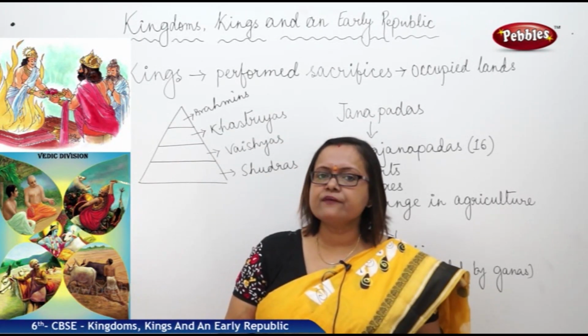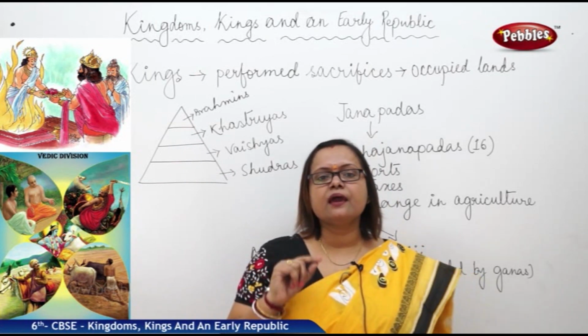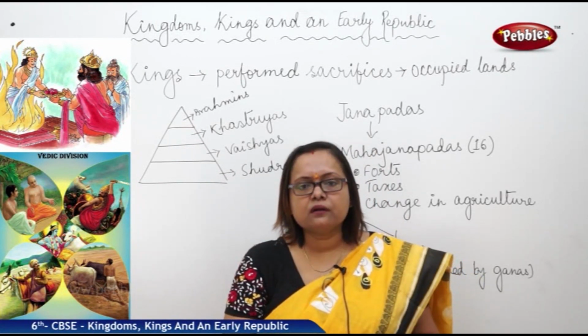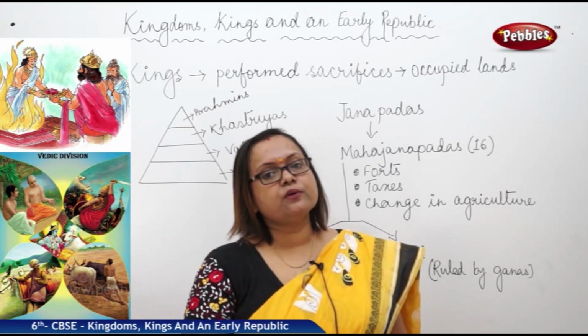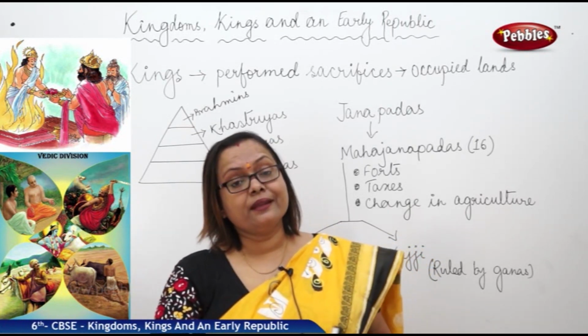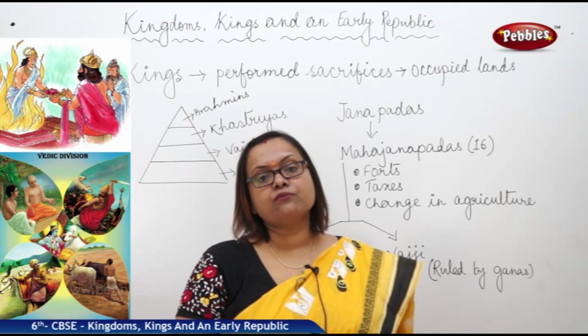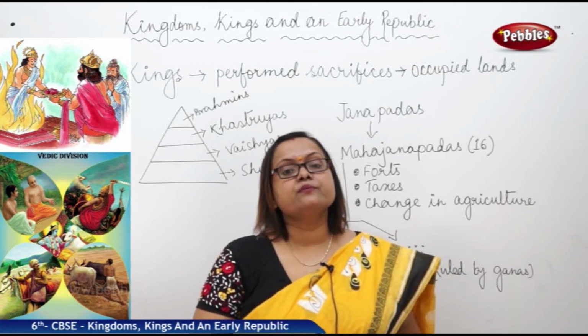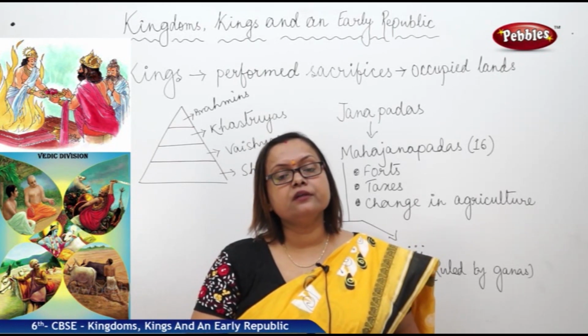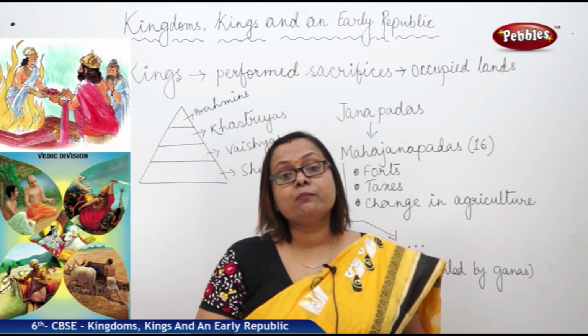So in this Varna system, each had a particular fixed work to do. That's the way it was divided. In the later Vedic period, the time of the Sama, Yajur and Atharva Veda, it was completely based on birth.